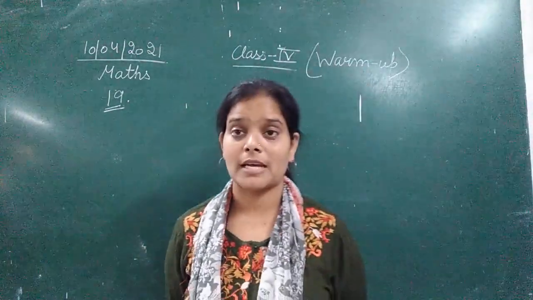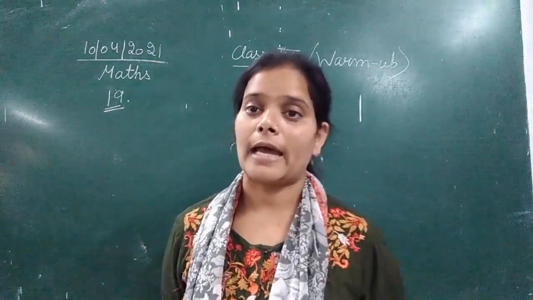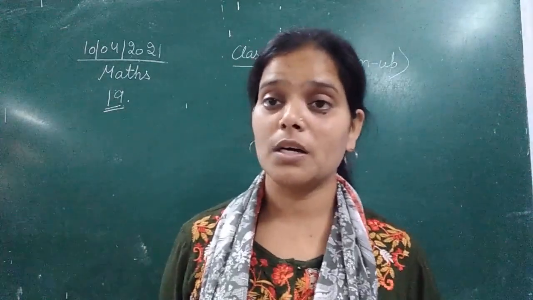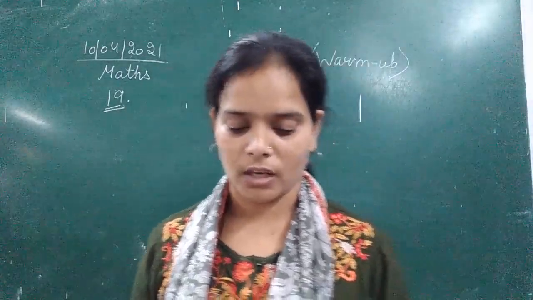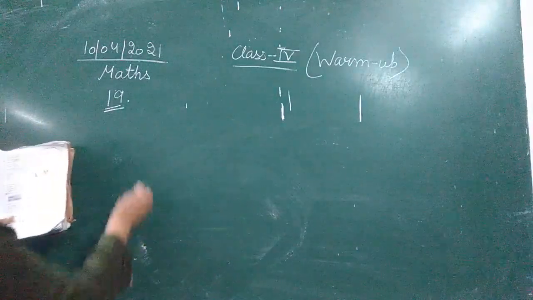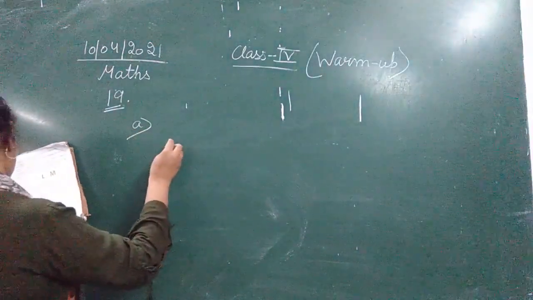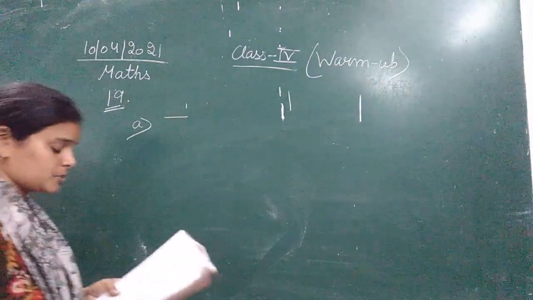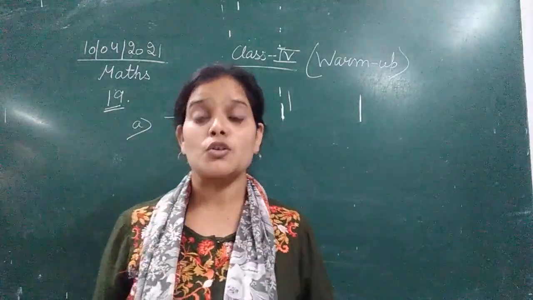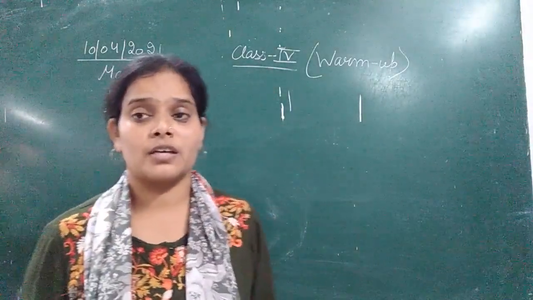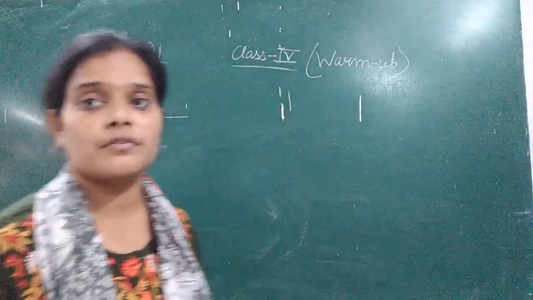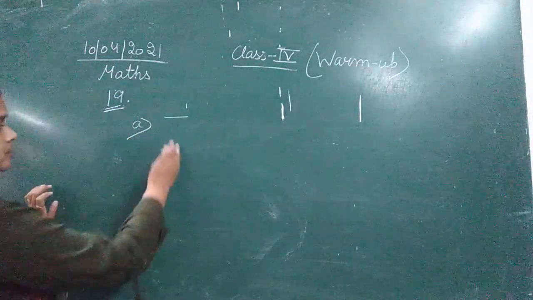In question number 19, 4 blanks are given, and we need to write the answers by observing the various blanks given here. The first blank is: the first month of a year is. What is the name of the first month? So the first month of a year is January.